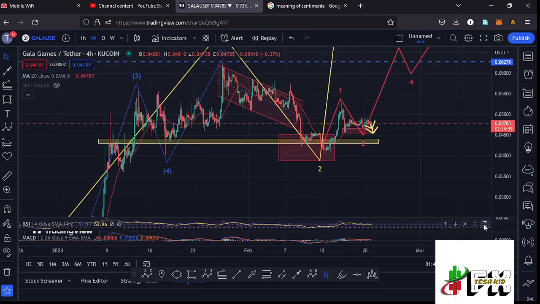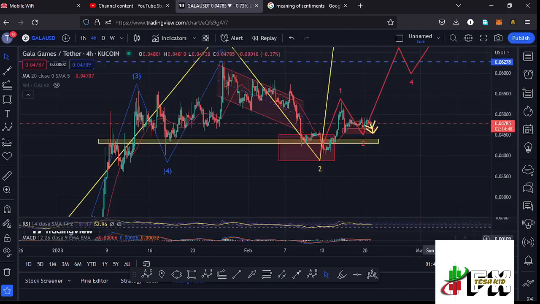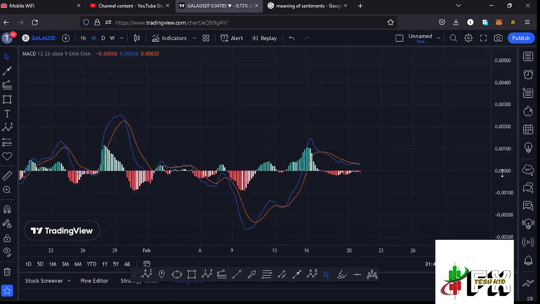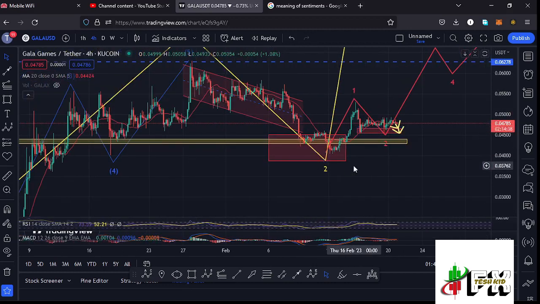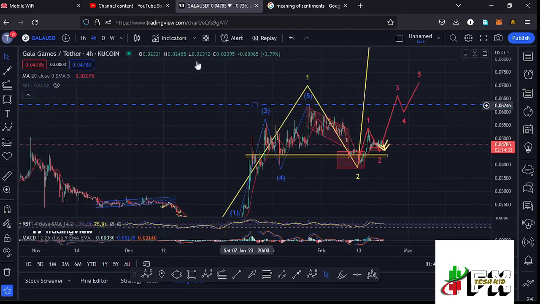And before I give you the long-term scenarios, allow me to take a look at the indicators, where on the RSI you can see we are trading at around the 51 mark, meaning we have massive room for us to fully support higher prices in the formation of that wave 3. Also taking a look at the MACD, we have been able to print a bearish cross, but we are seeing a bit of a decrease in the selling momentum here on the MACD, meaning soon we might be able to print that bullish cross to fully support higher prices in the formation of that wave 3.